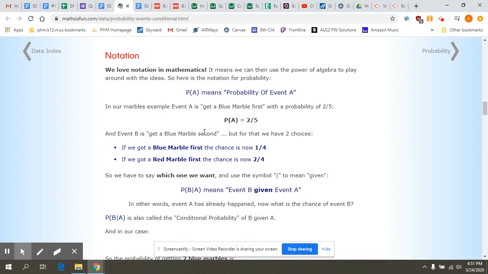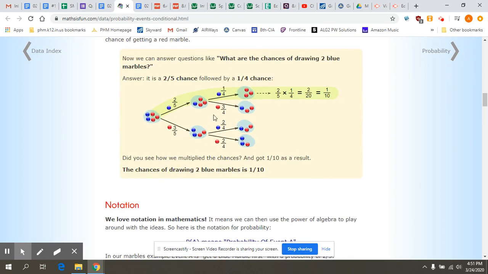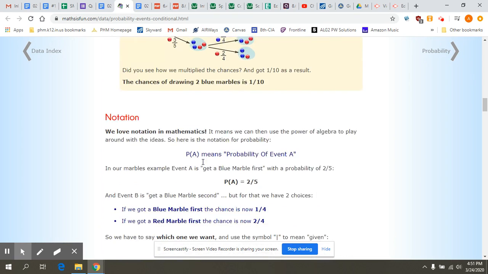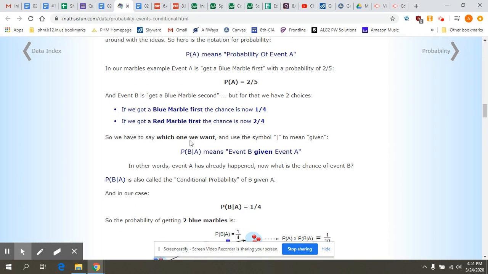Event B is getting a blue marble second, which, if we look up here at the tree diagram, was 1/4. So we have to say which one we want. We're going to use this symbol, which is a straight line, to mean given. So what's the probability of B happening given A happened? What's the probability of picking a blue marble given we've already picked a blue marble?